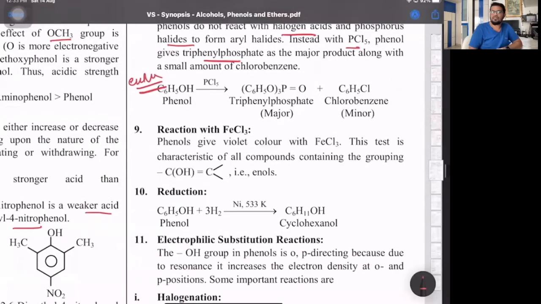With ferric chloride, this was a distinguishing test between alcohol and phenol, where phenol gives a violet color with neutral aqueous FeCl3. I have told you what neutral aqueous FeCl3 is. Ferric chloride, FeCl3, is a salt of a strong acid and weak base, so the solution undergoes cationic hydrolysis and we get a turbidity of ferric hydroxide. To remove the turbidity, we add a few drops of HCl. The clear solution after removing the turbidity with HCl is called neutral aqueous FeCl3. And the violet color we get is of ferric phenoxide.